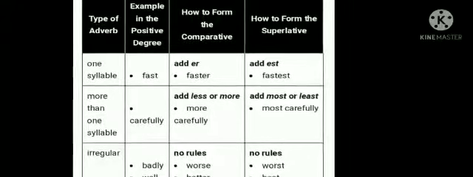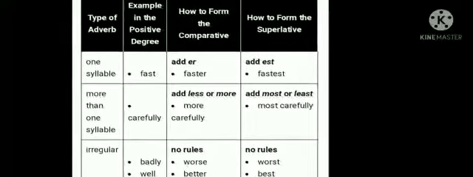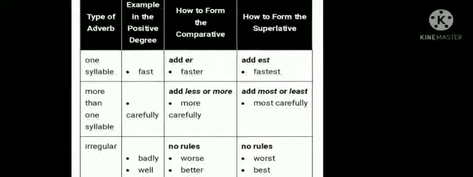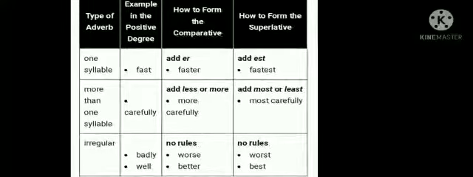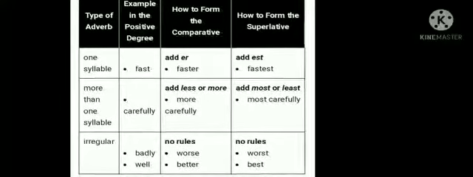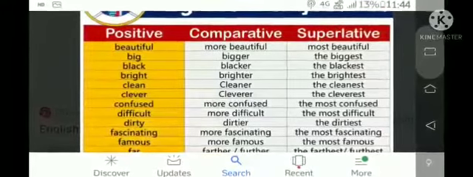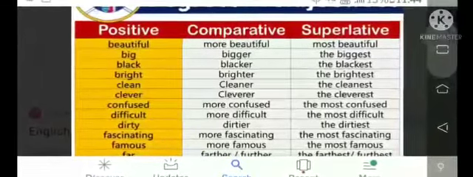Now when the adjective in the positive degree ends in two consonants and the second of these is y, then the y changes into i, and er and est are added to form the comparative and the superlative degree respectively. Now see some examples of positive, comparative and superlative degree, like beautiful, more beautiful, most beautiful; big, bigger, the biggest;